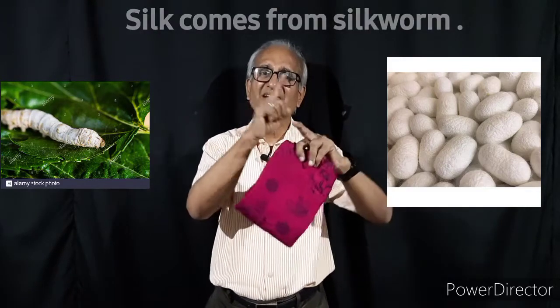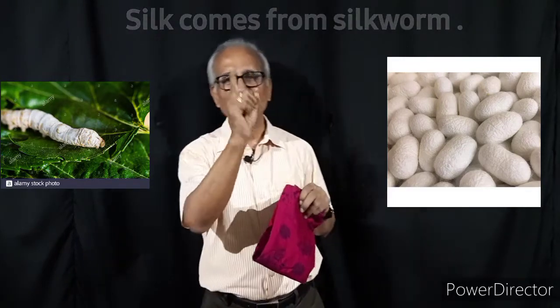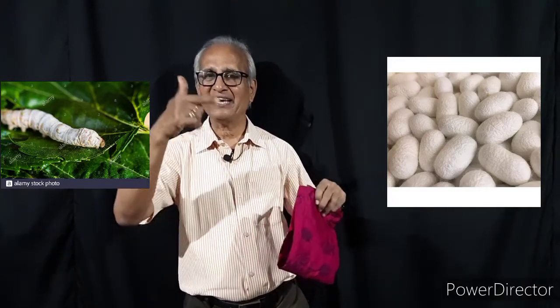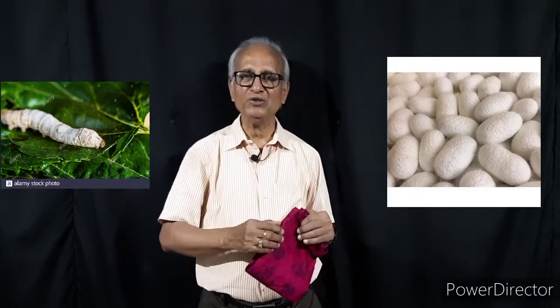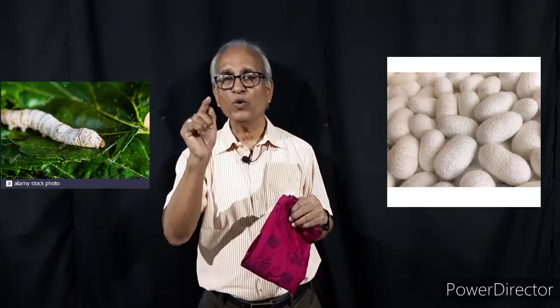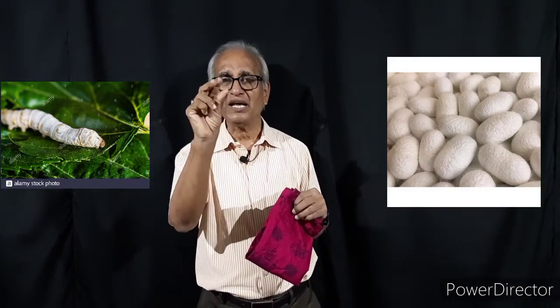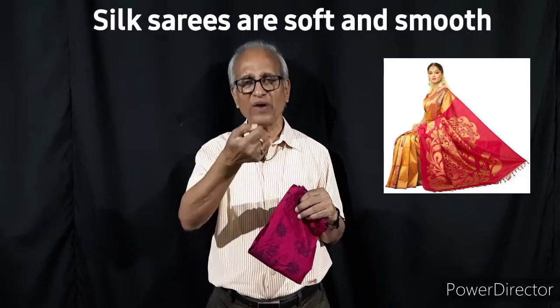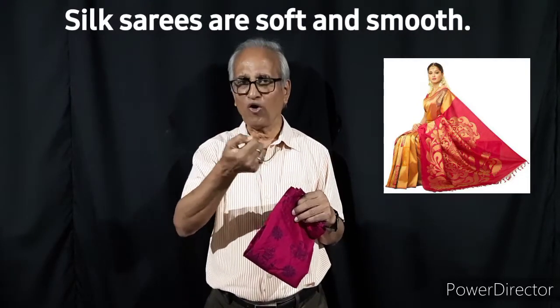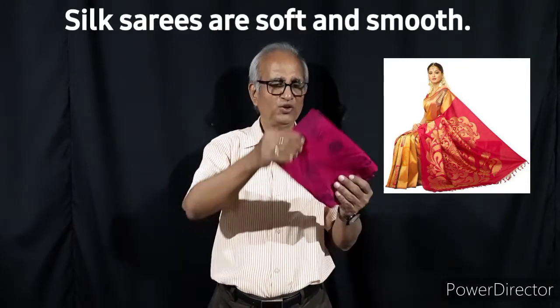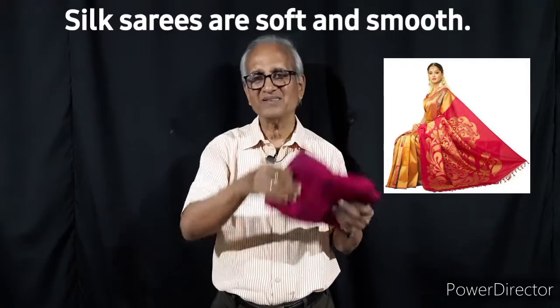Then they start building a beautiful cocoon around their body. And at that level, man interferes. He collects the cocoons and puts them in boiled water. The worm inside dies, and the outer cocoon built by the worm is drawn out. Silk thread, the fiber, is drawn out. It's a long fiber. From those fibers, through several processes, you ultimately get silk.